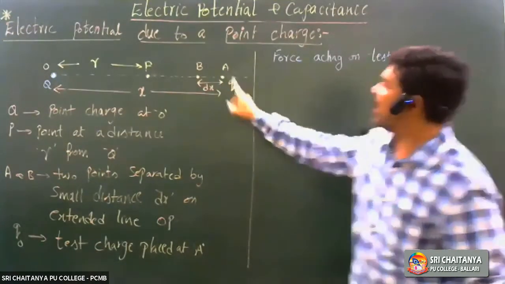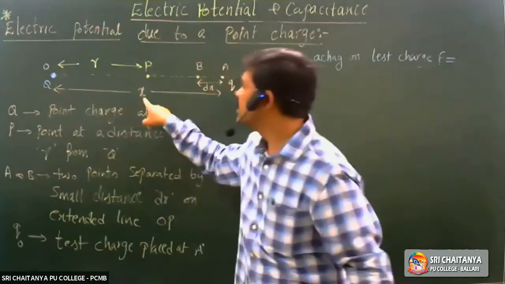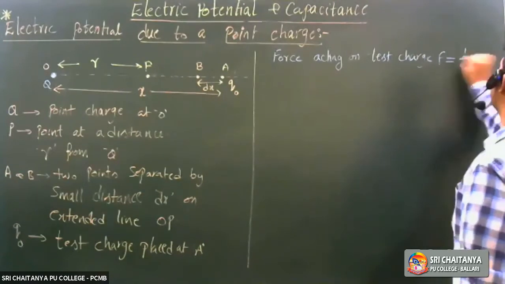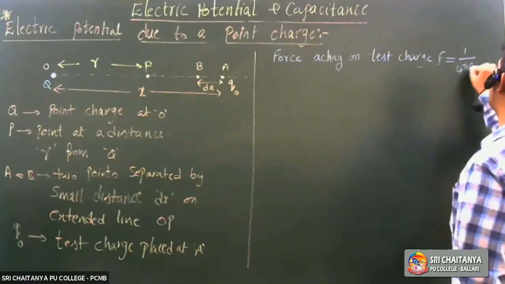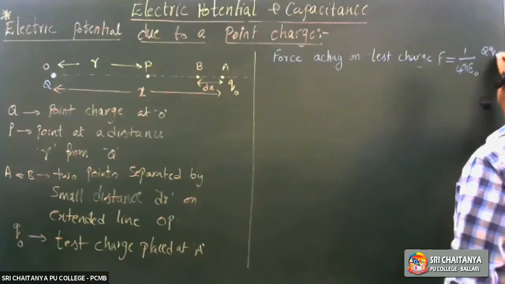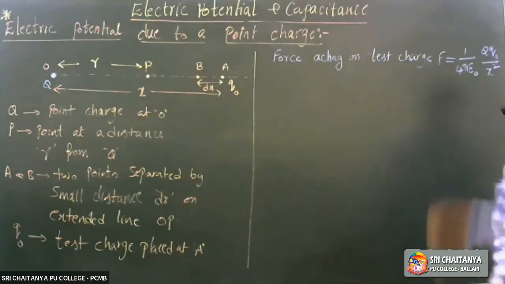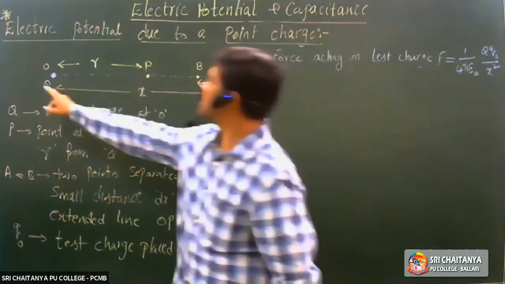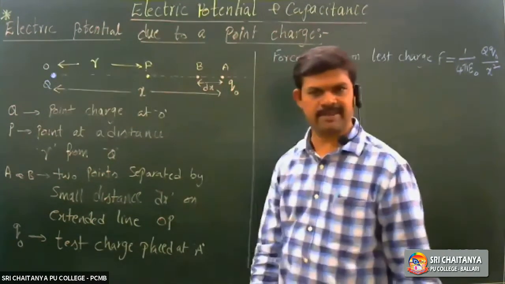This is charge Q0, this is charge Q, separated by a distance x. So force acting on it is 1 by 4 pi epsilon naught Q Q0 by x square. Yes or no?